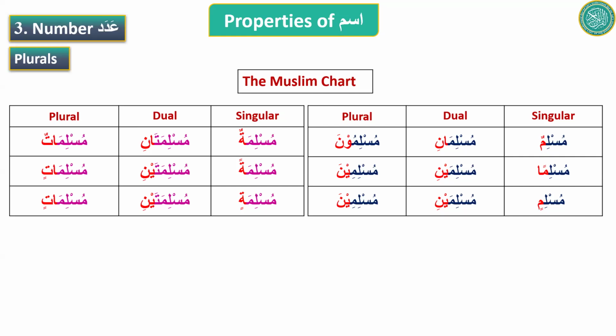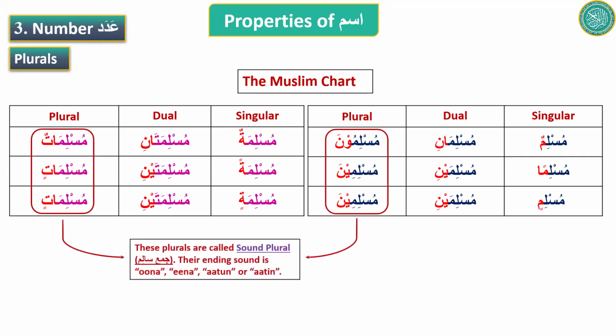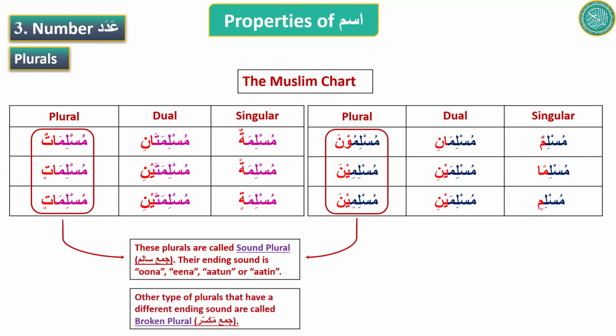In plural, there is a variation here between masculine and feminine. In masculine, the ending sound is una, ina. In the plural side for feminine, the ending sound is atun or atin. So these plurals who have ending sound una or ina, atun or atin, they are called sound plurals.